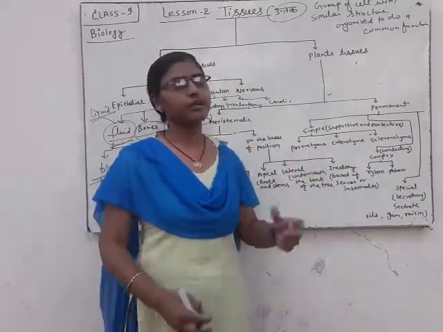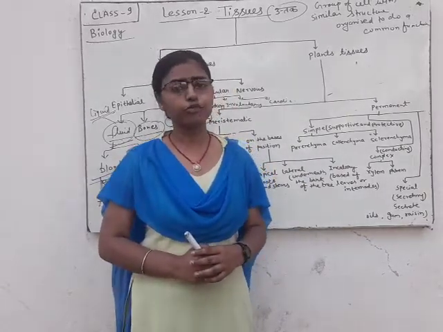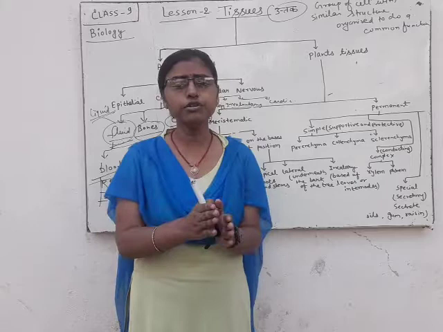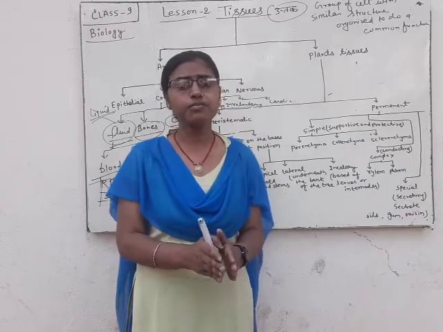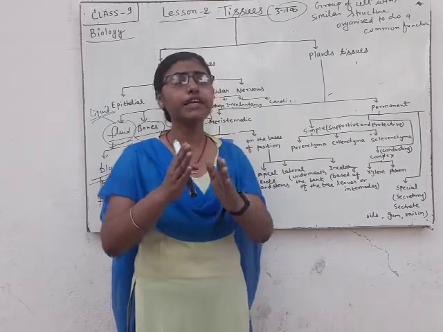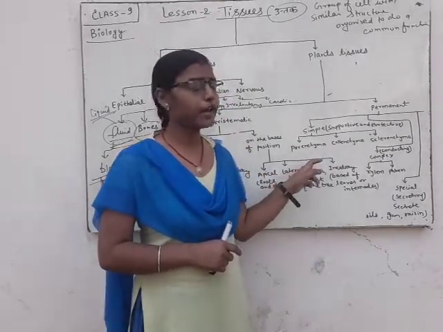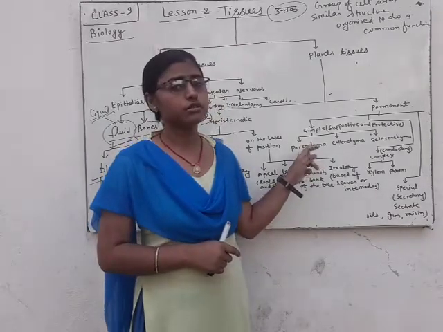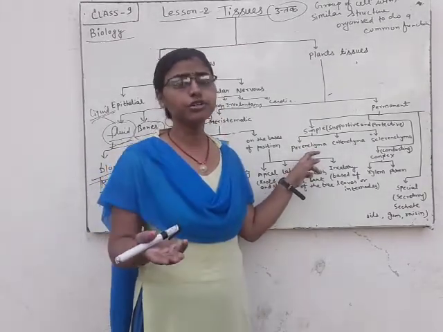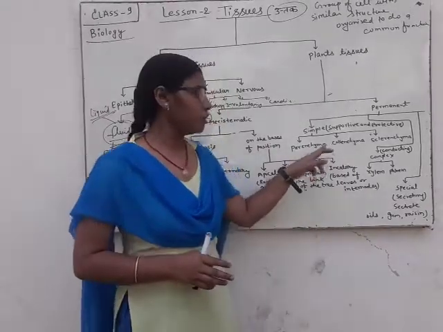What is parenchyma? Parenchyma looks spherical and oval. They store food, they manufacture food, and they also provide mechanical support to the plant. Parenchyma stores food, manufactures food and provides protective support to the plant.